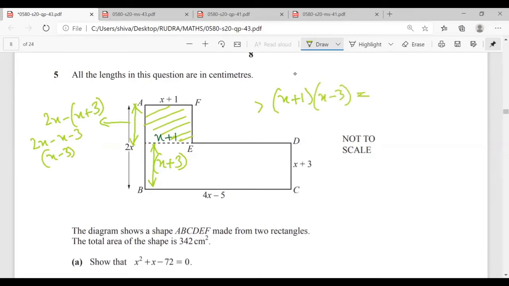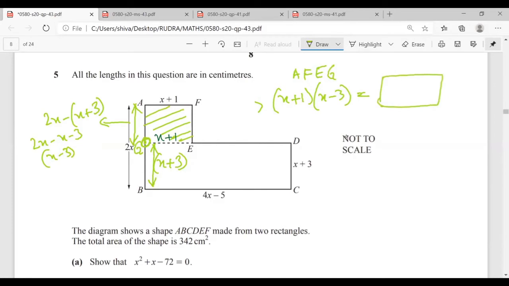This is the area of AFE. Let me call this point G. So this is the area of AFEG, whatever be the area.